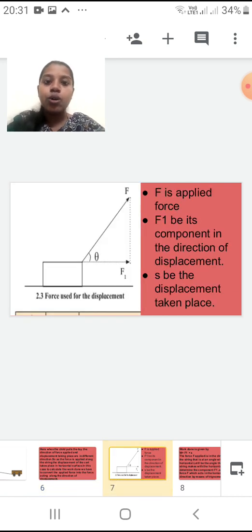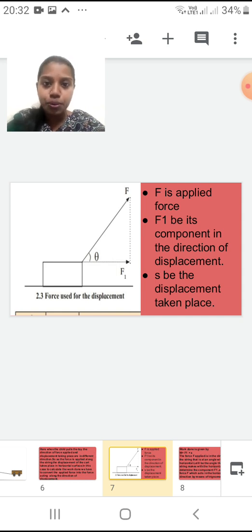Now see here, I hope you can see this diagram. In the diagram, on the surface you can see a box, a rectangle, and that is my cart. Now you can see an arrowhead, and at the arrowhead on the surface F1 is written. What is F1? That is the component of the force in the direction of the displacement, which we have to find. Why? Because the line moving upwards, with capital F up there, is my applied force.